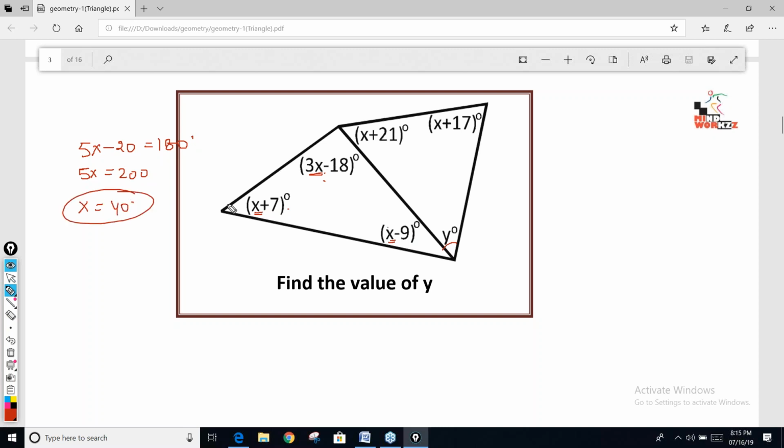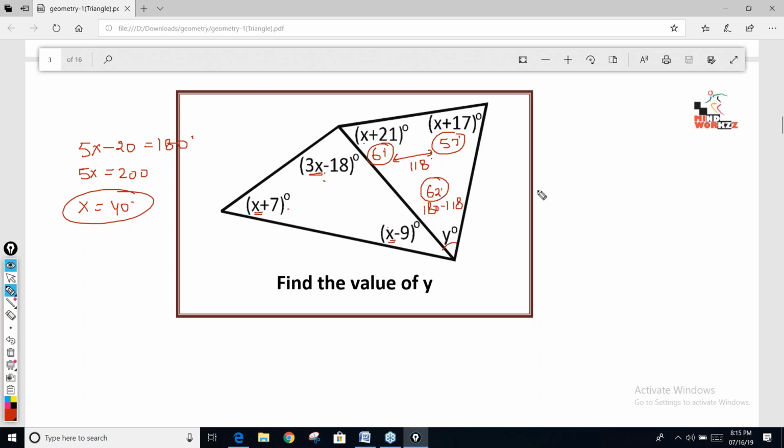So first thing, we find the value of x. And once we find the value of x, now we can find the value of y after putting the value of x here. 40 plus 21 is 61. 40 plus 17 is 57. So if I add these two angles, the summation is coming out to be 118. So this angle is 180 minus 118. So what is the answer? Answer is 62. Abhishek, it's not 52.